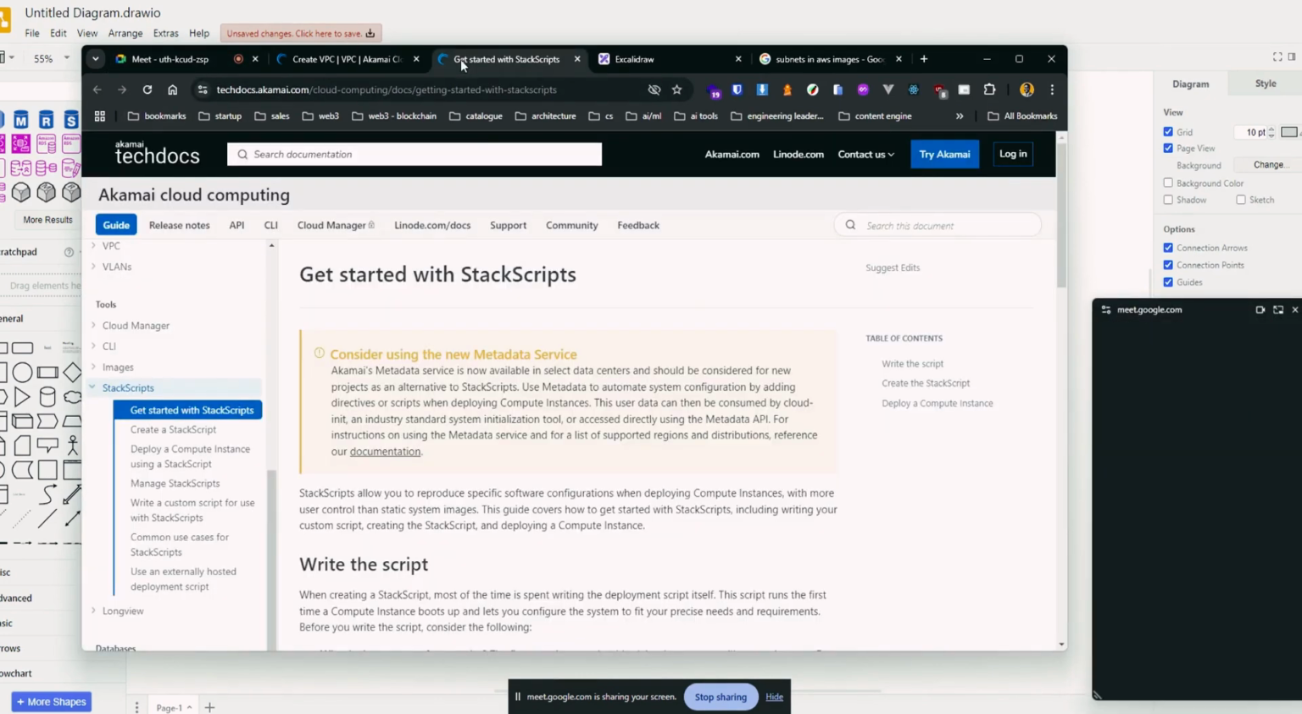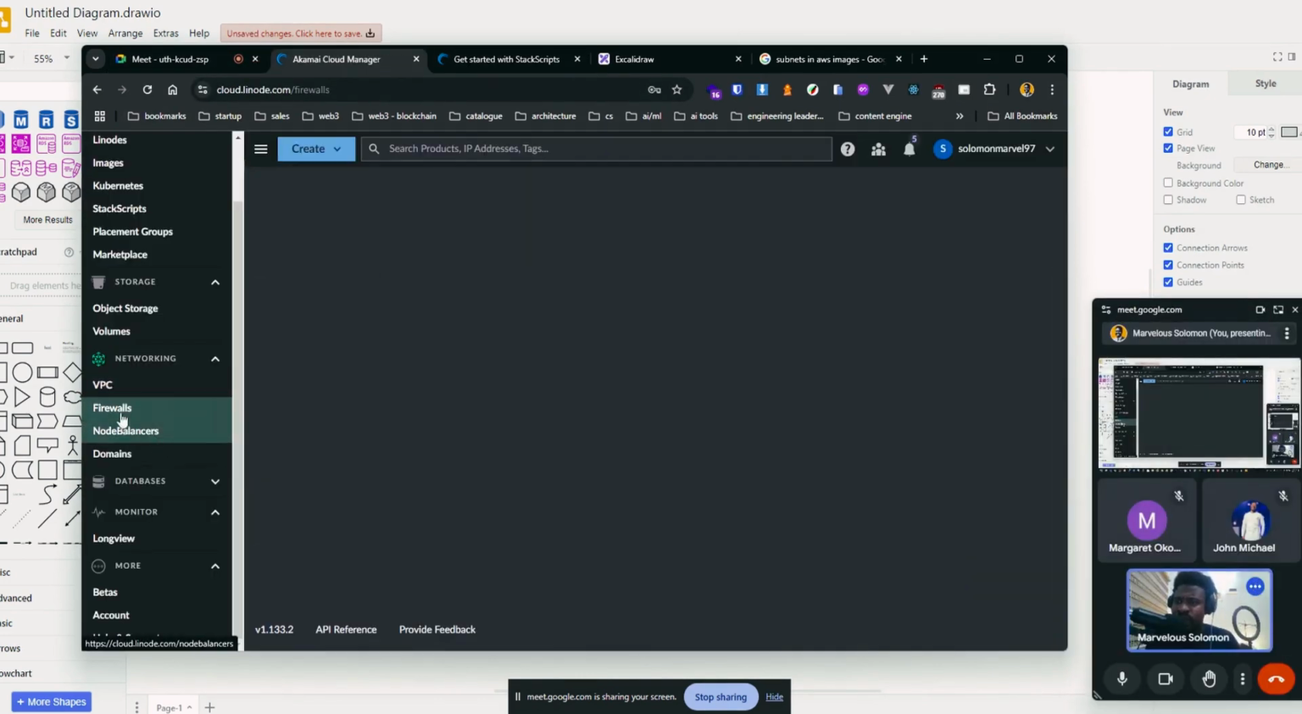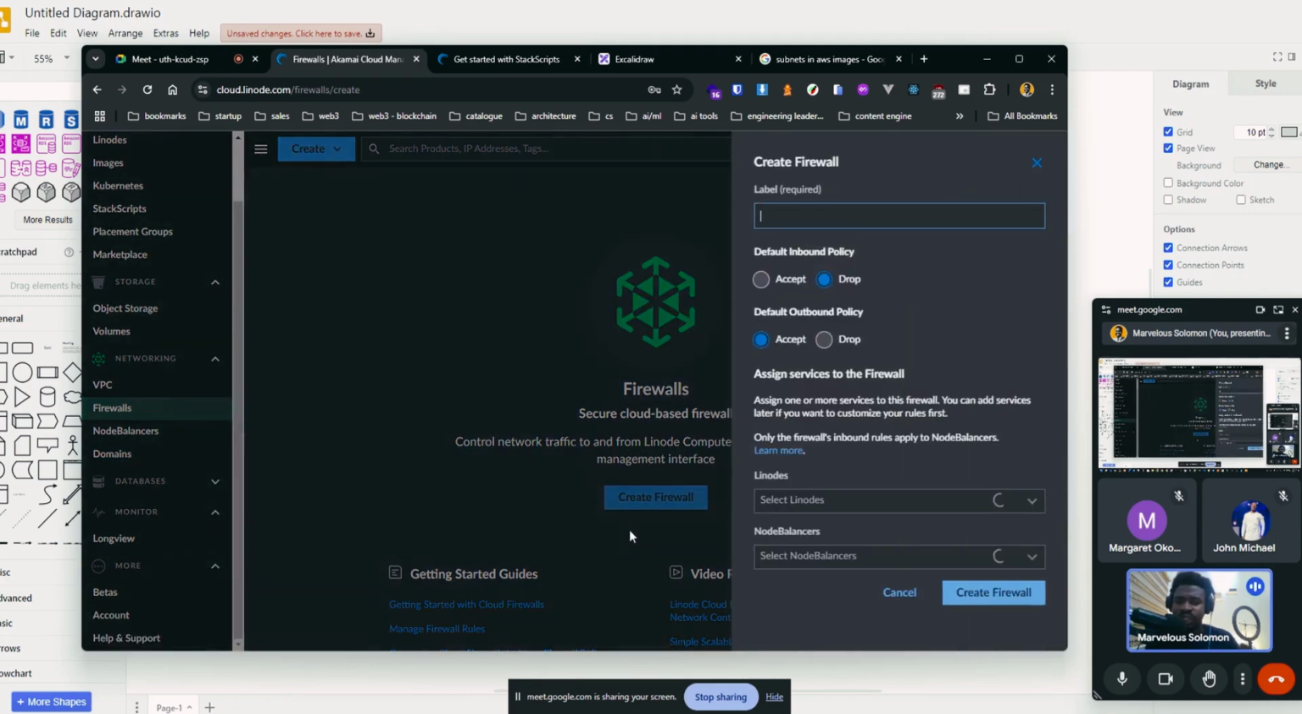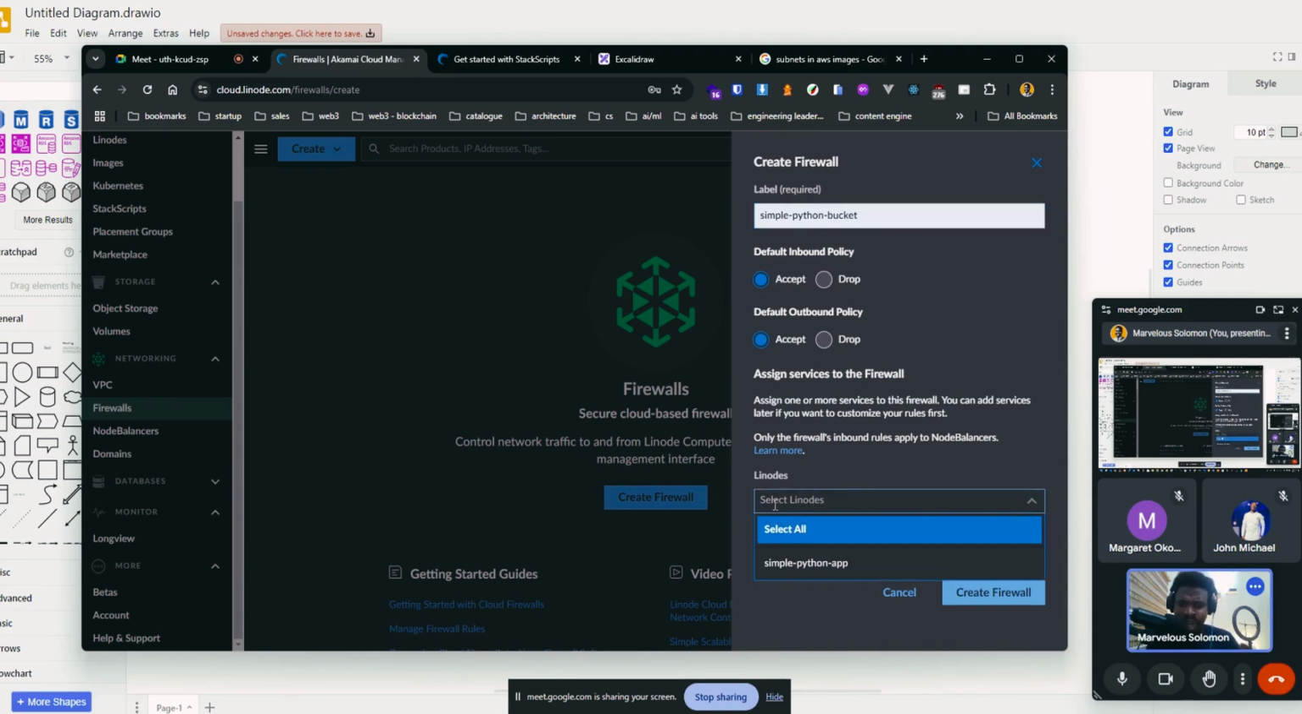All right, let's jump back into firewalls. Okay, so we have firewalls next. We can create a firewall, and you see what I mentioned earlier: inbound, outbound, right? So you can basically set all these if you want to accept inbound traffic, or you want to send out requests from your services within your VPC. You can do that as well. So let's set up a firewall. And yeah, let's see. Select Linode. We specify the Linode that we want to assign under this firewall.